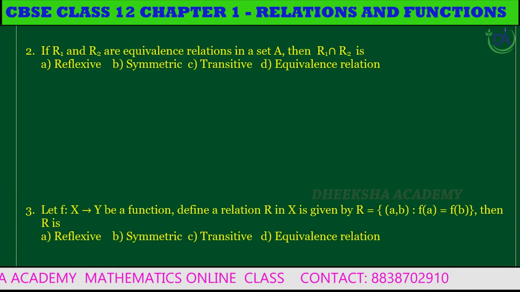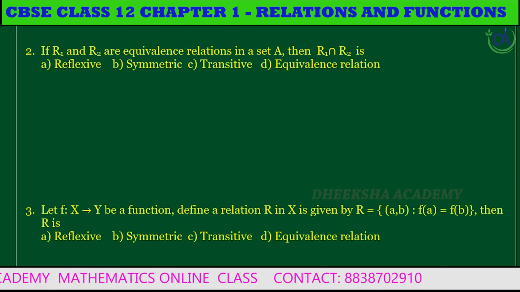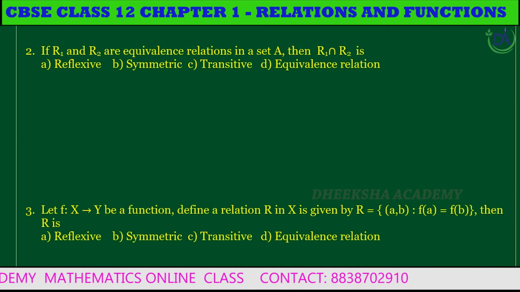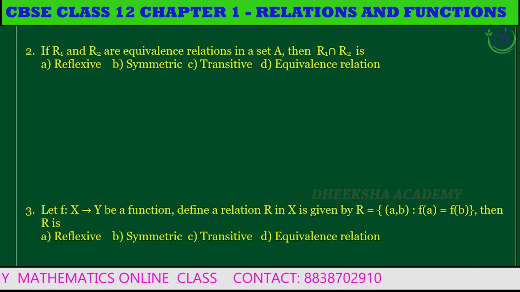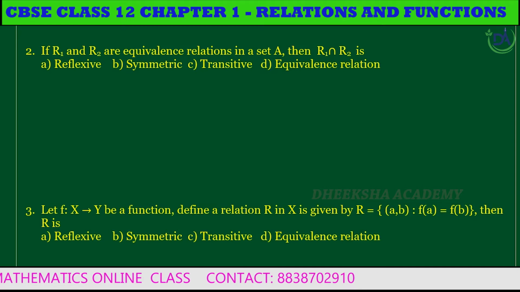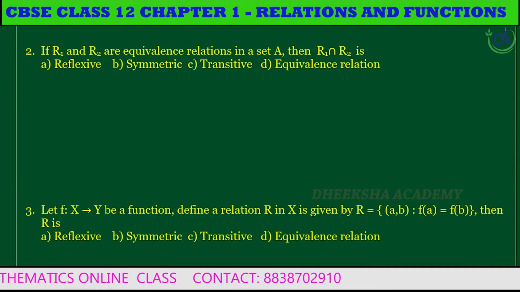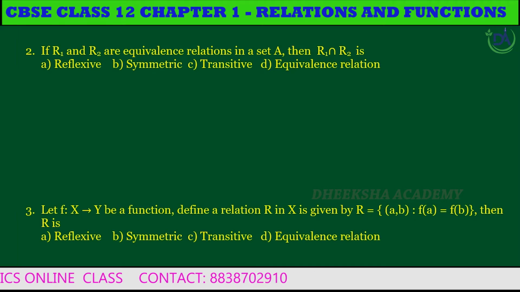Second question. If R1 and R2 are equivalence relations in a set A, then R1 intersection R2 is: option A reflexive, option B symmetric, option C transitive, option D equivalence relation. Listen.